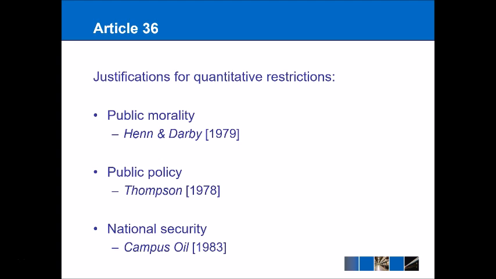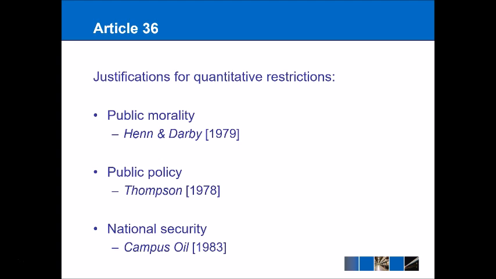Similarly, another case, Thompson, looked at public policy. Thompson was trying to export his coin collection, and it was seen as a principle of public policy that items of particular public interest, especially to the Royal Mint, who produce all of the coins in this country, should be protected. They should be allowed to restrict the export of something that is seen as being of particular public or political importance.